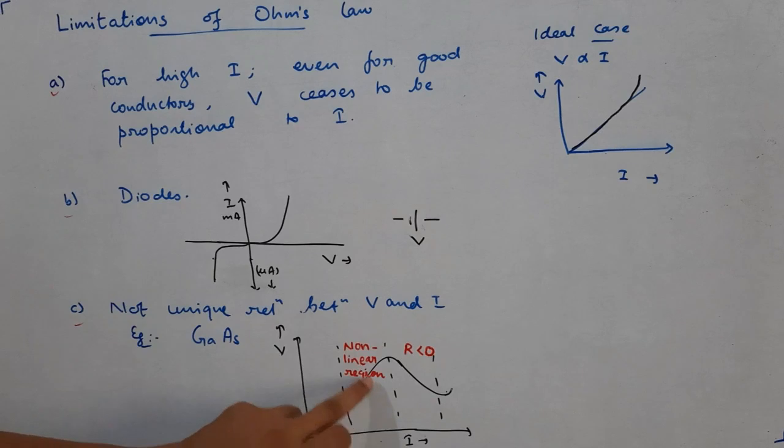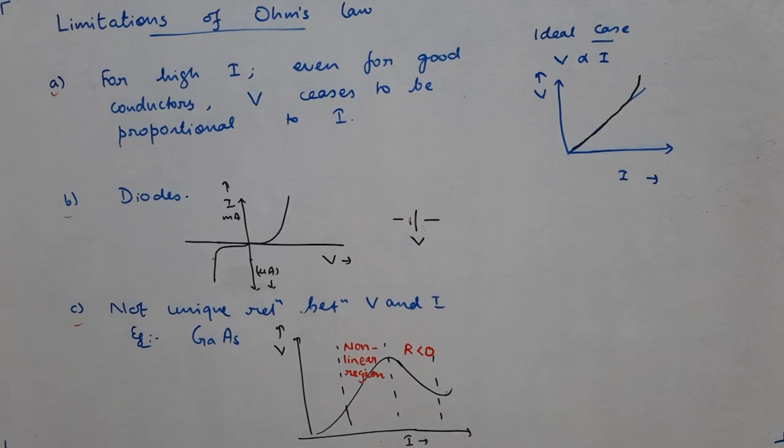And this part of the graph, as you can see, it is written non-linear region. Since it is non-linear, it does not obey Ohm's law. So these are some of the limitations for Ohm's law.